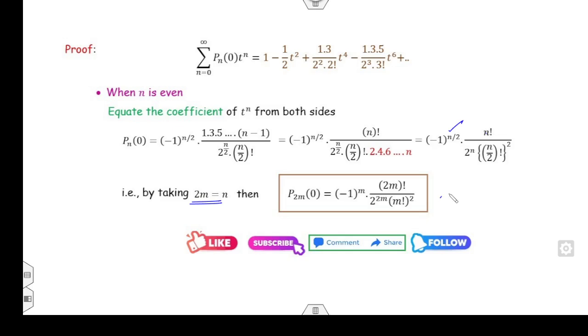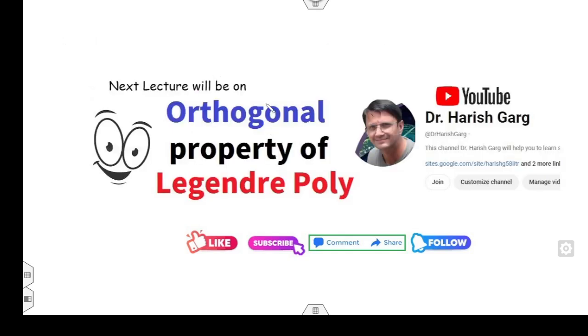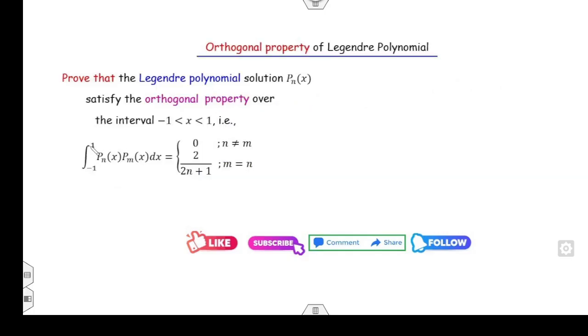Is it fine? Now we will see the next one, the orthogonal property of the Legendre polynomial. That means what will happen if you integrate from −1 to 1 P_n(x) P_m(x). Fine. So we will see it in the next lecture very soon.